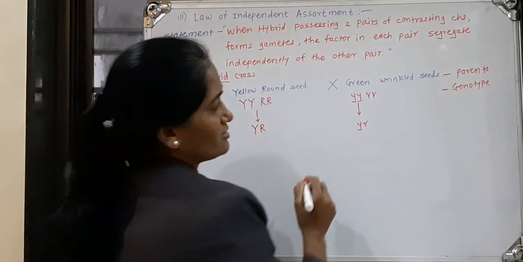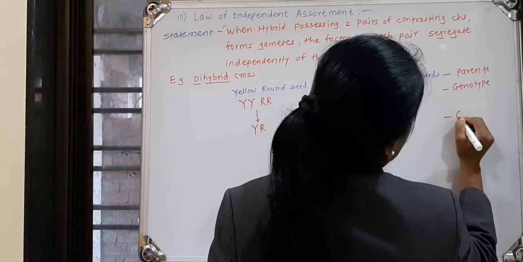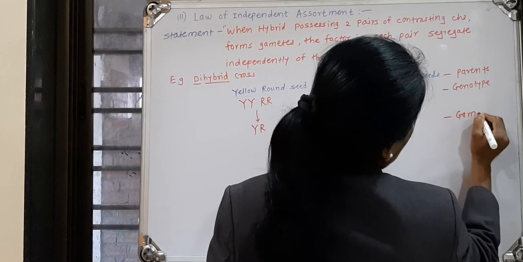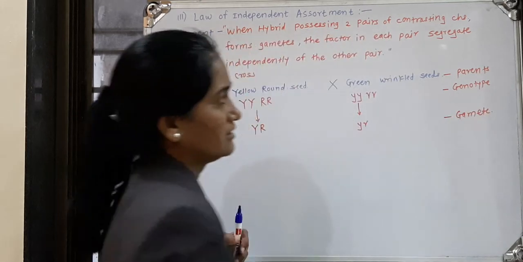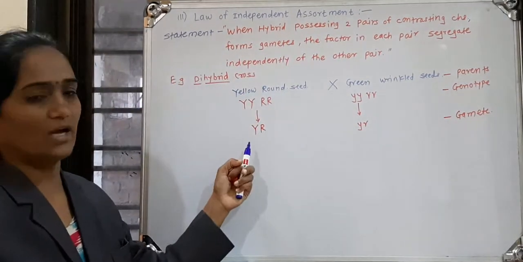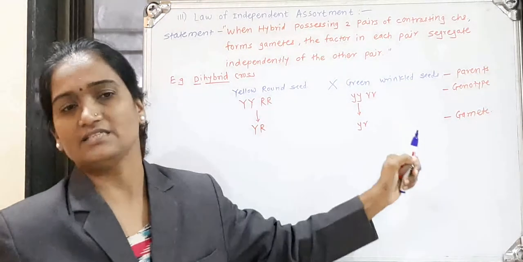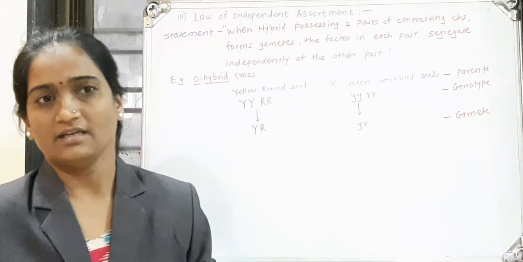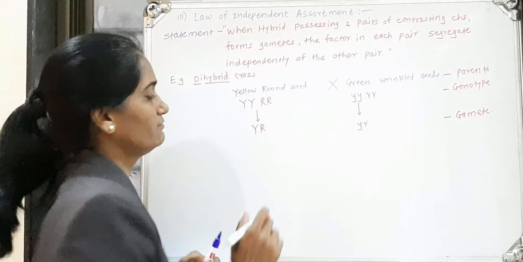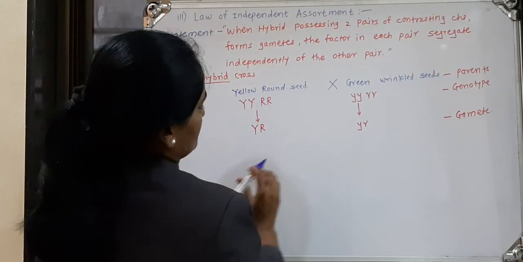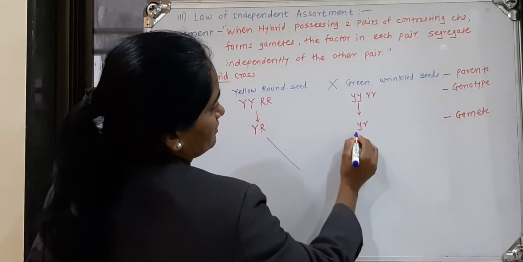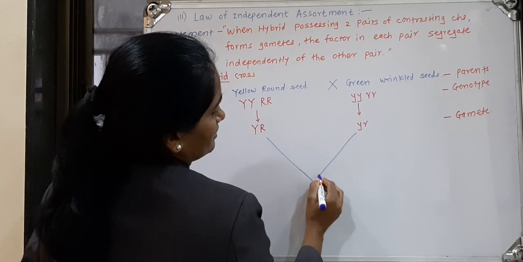They behave as gametes. Means from these parents, capital Y, capital R, small y, small r are the gametes. Then fertilization takes place.